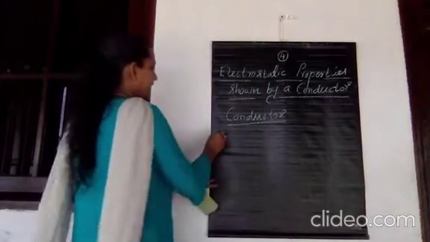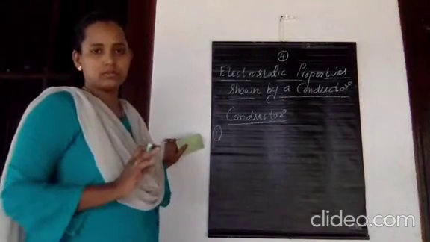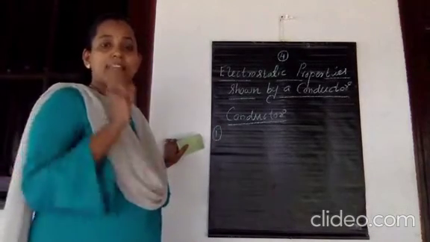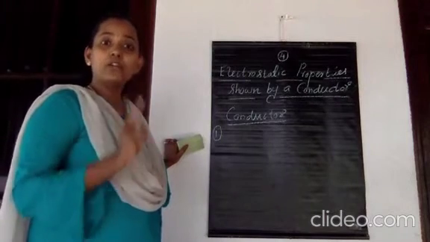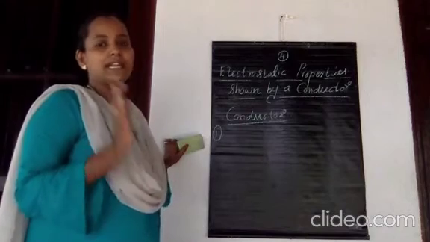So the first property is that the net electric field inside a metallic conductor is 0. Which is the first property? The net electric field inside a metallic conductor is 0 when it is placed in an external electric field.